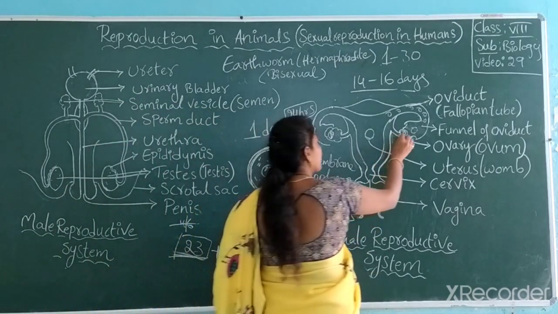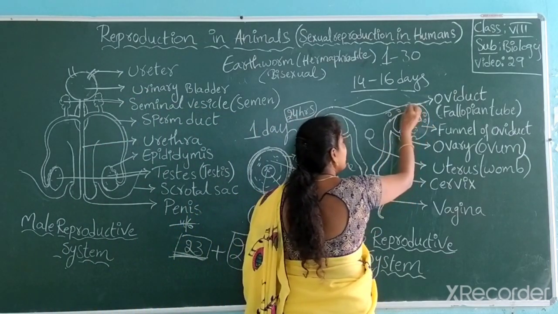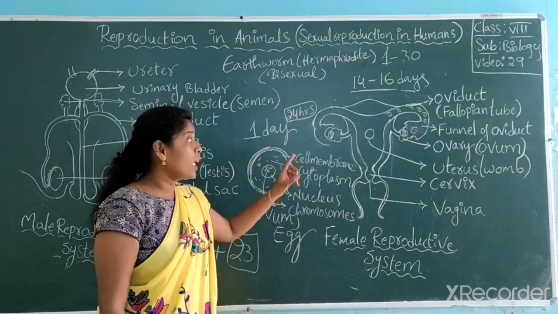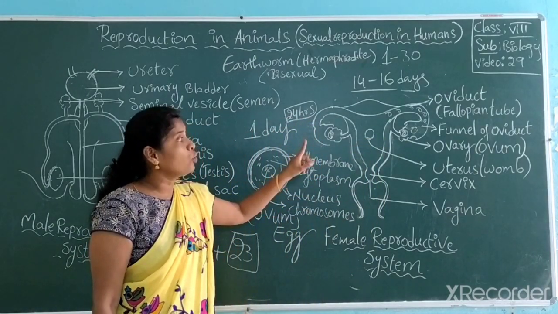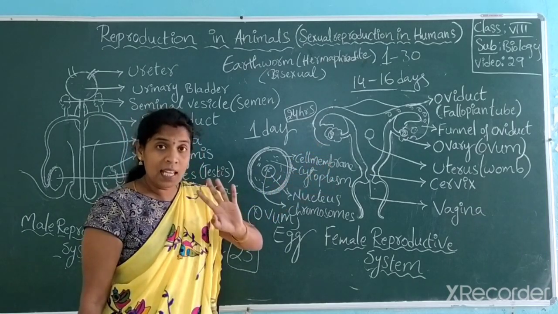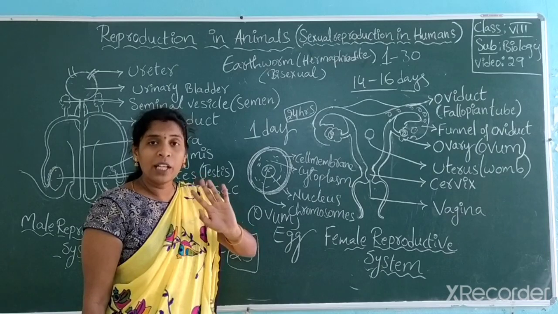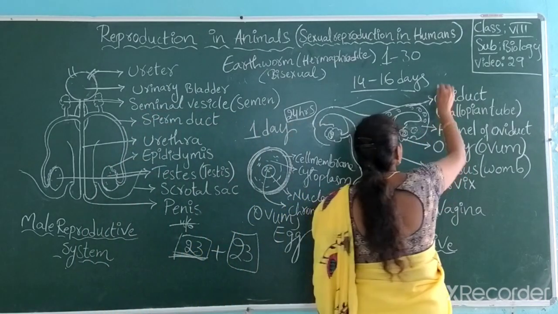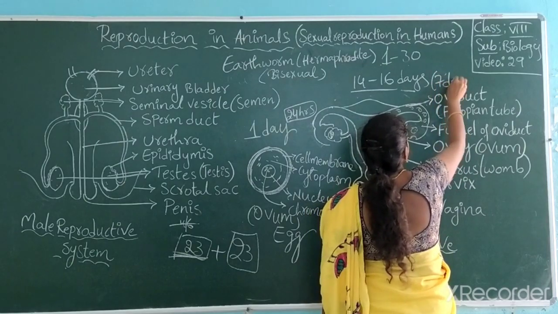Once it is released into the funnel of the oviduct, where should it reach? Until the uterus, right? To reach from the ovary to the uterus, from the fallopian tube to the uterus, it takes almost how many days? 7 days.